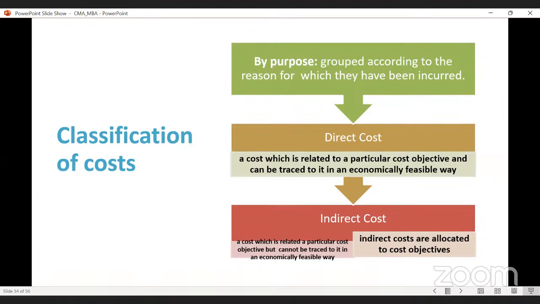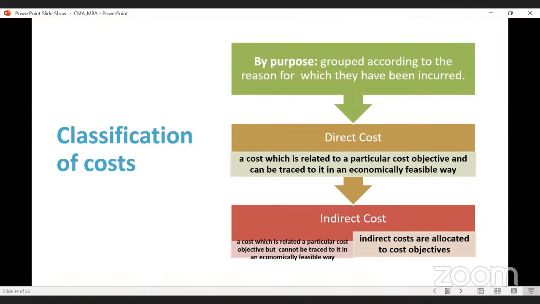Some area is used by Blackberries, where you can find the articles of Blackberries, and some area is used by Levi's, where you can find Levi's products, jeans, shorts, t-shirts, etc. So how can you find out in what proportion or what amount the cost will be paid by Levi's, by Blackberries, or by other brands? Simply by using the floor area. So this is also one example of indirect cost.